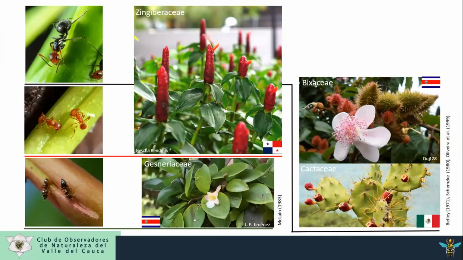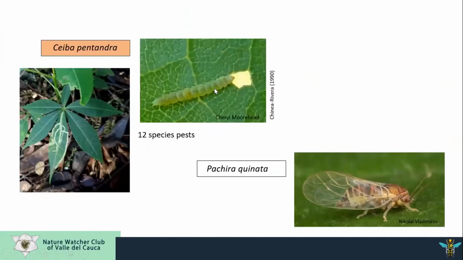In one case, the ant offered a protective effect against herbivory in a Zingiberaceae plant. We found in our research that there is herbivory, for example, by Agromyzid Diptera or Lepidoptera, and Chinea Rivera detected 12 pest species for Ceiba pentandra. And it's a new record that a psyllid attacked Pachira echinata also. There is no previous report.